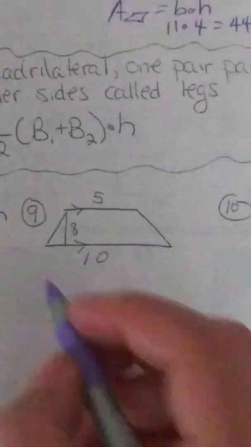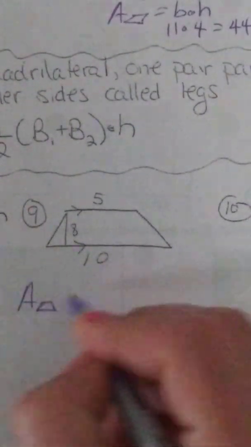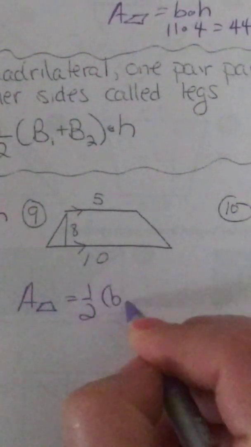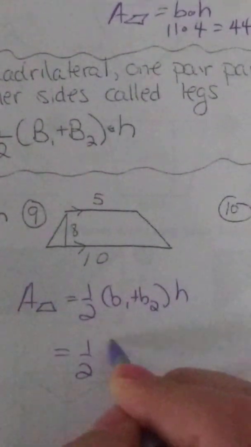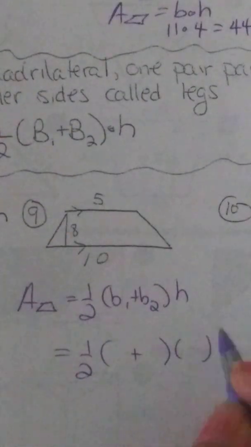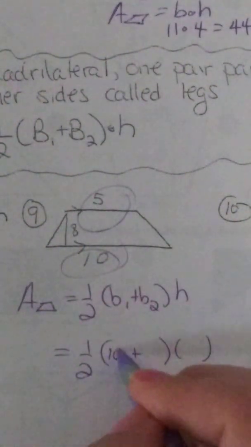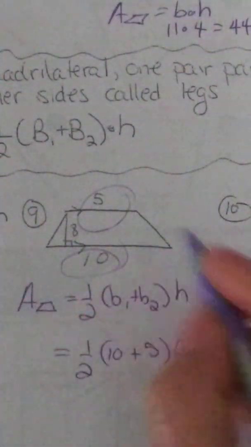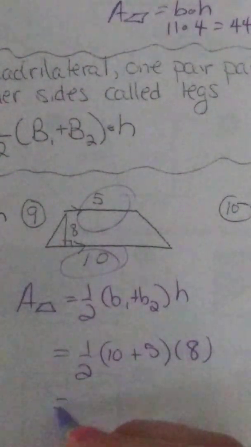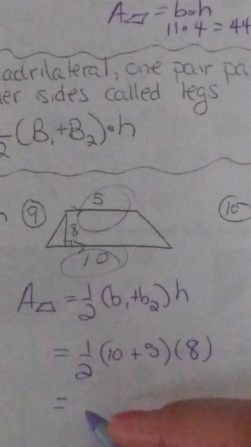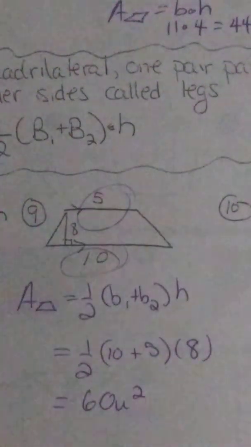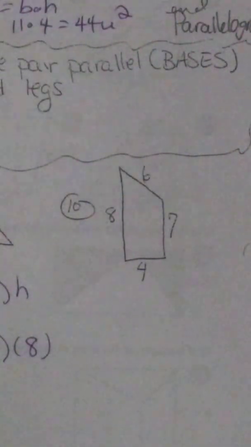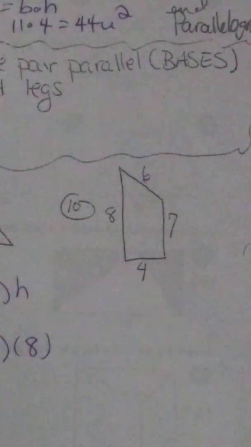Okay, looks like I got one pair parallel, four sides, trapezoid, formula first. Bases are the parallel sides, so that would be which ones? That's right. The height has to make the right angle with it. Kind of don't have many choices on this. And the answer comes out to be 60 units squared. And then I put in another example just to make sure that you don't get confused if something's all turned around.